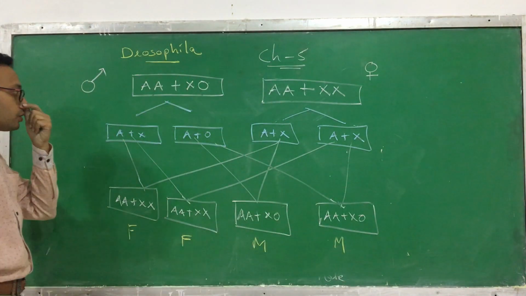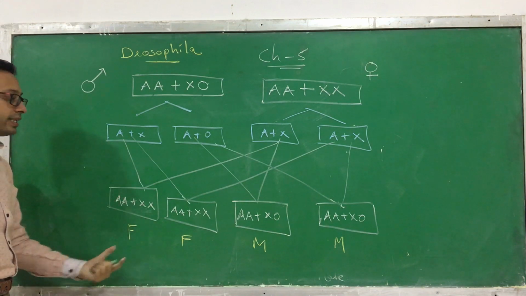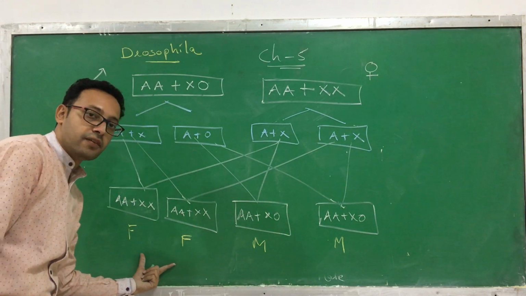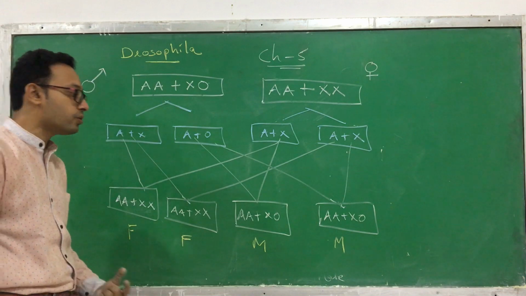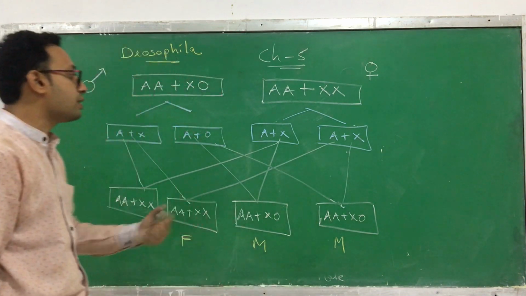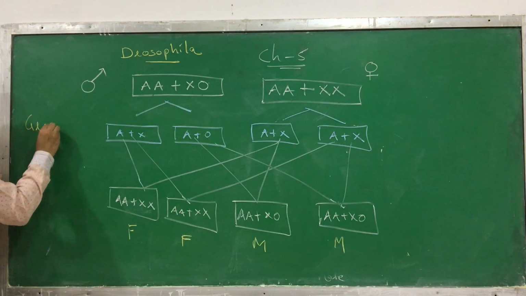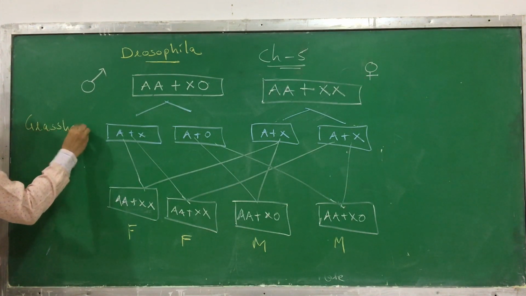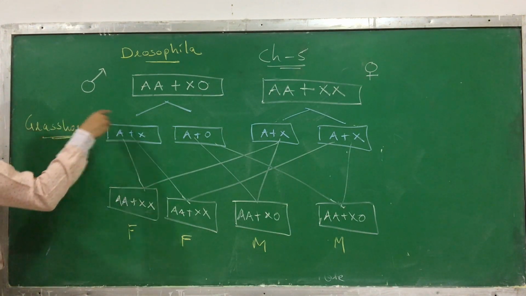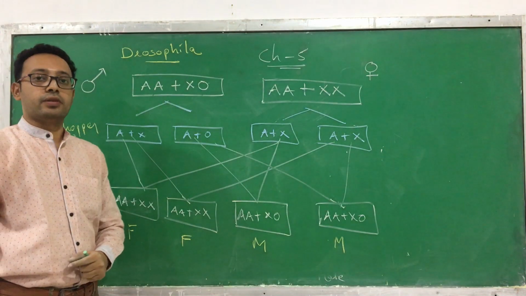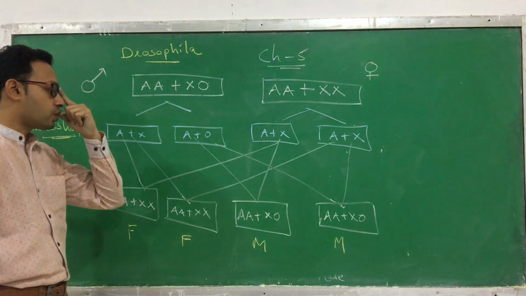Okay, clear? So this is what happens. Here also there is a 50% chance that a female insect is produced and a 50% chance that a male insect is produced. The same thing also happens with a grasshopper. The grasshopper is also an insect. So the same thing happens with a grasshopper. Okay, XX and XO type.